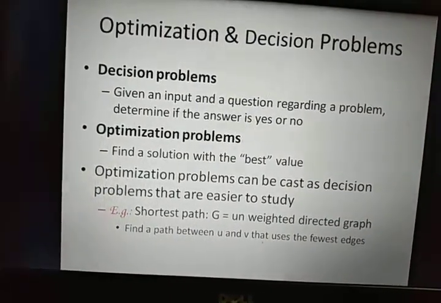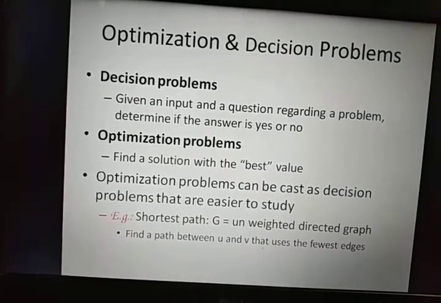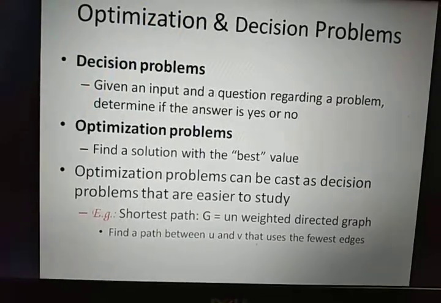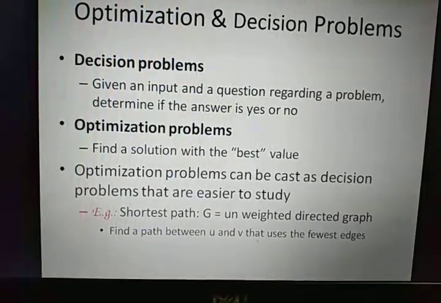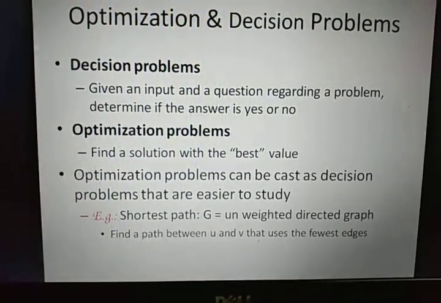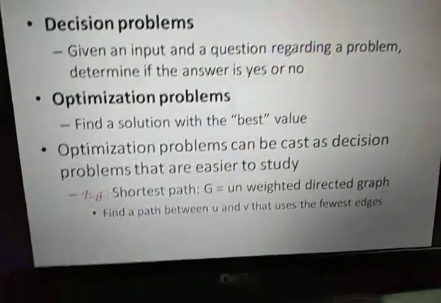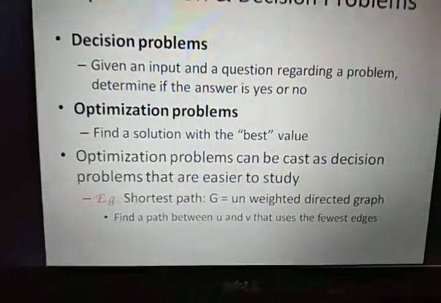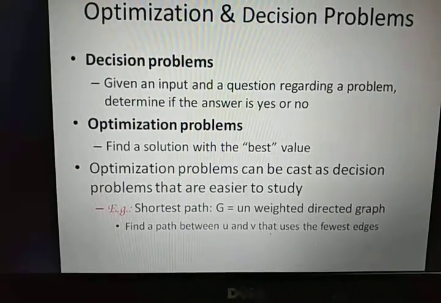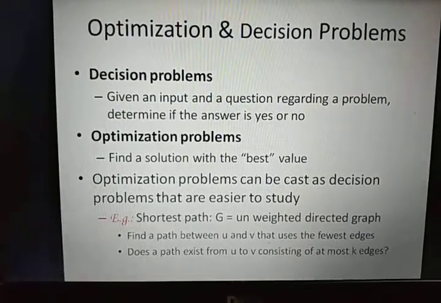And we have another class of problems known as optimization and decision problems. A decision problem is like a question where we tell whether the answer is yes or no, and an optimization problem is one where we find the best value for the solution. Optimization problems can be restated as decision problems that are easier to study. And we can have two examples for such: one is shortest path, and the other one is finding whether there is a path between u and v that has the fewest edges.